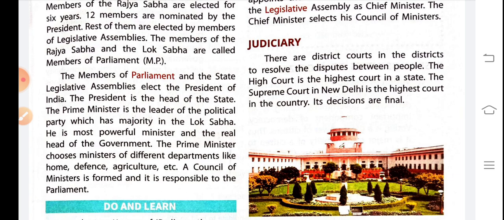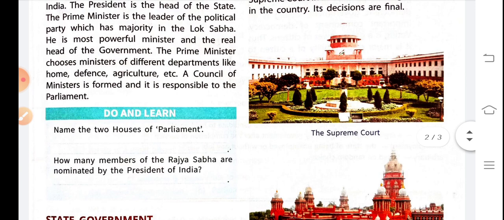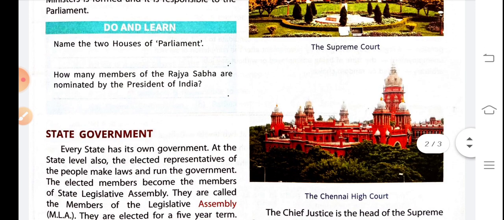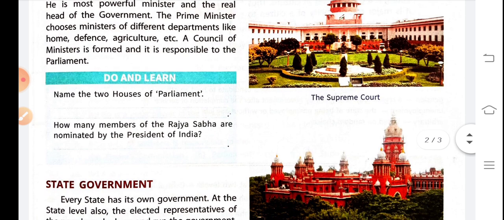So it's all about the Rajya Sabha. Now we move to state government. So students, some questions are given here. Do and learn. Name the two houses of parliament and how many members of the Rajya Sabha are nominated by the president of India. These are very easy questions, we have studied earlier. You have to write this in your copy also.